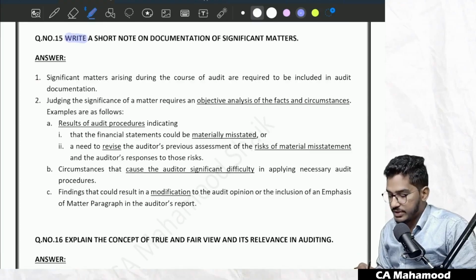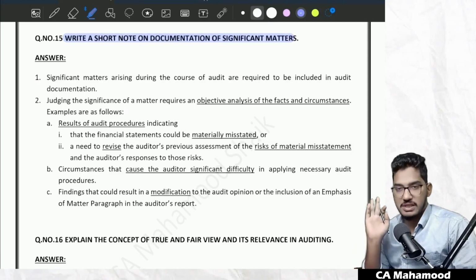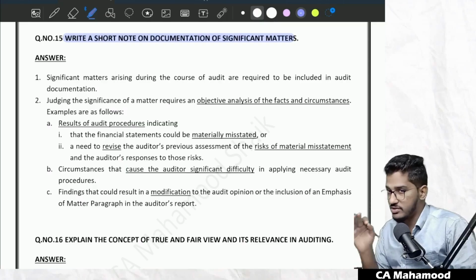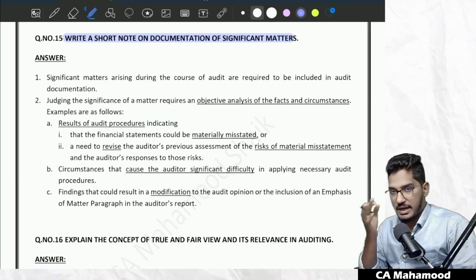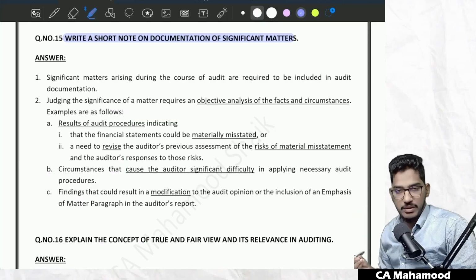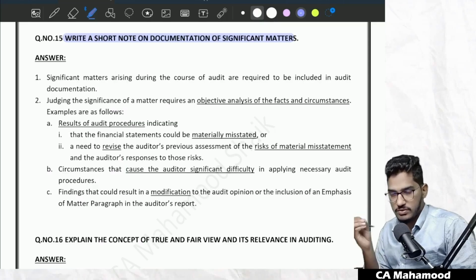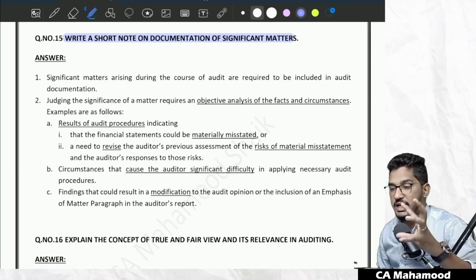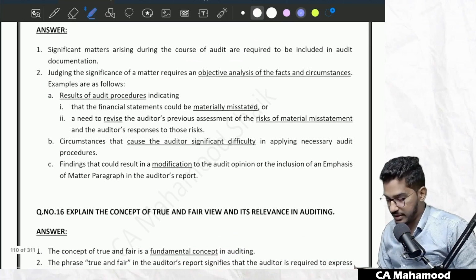However, in this particular question, they have given a few examples of the significant matters. Once again, I'm telling you, these are just examples. This is not a full and final list. This is not a conclusive list. So by the end of the day, which matter is significant and which is not has to be decided by the auditor using his professional judgment. But here, for the sake of our convenience, they have given a few illustrative examples of significant matters.